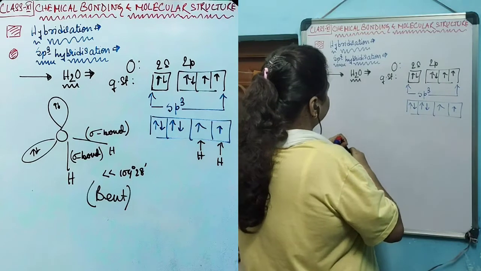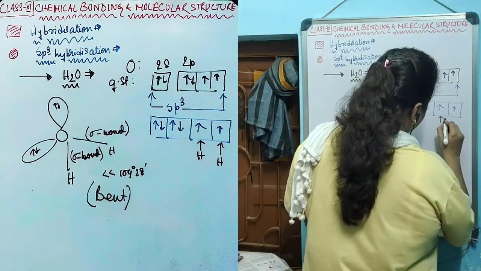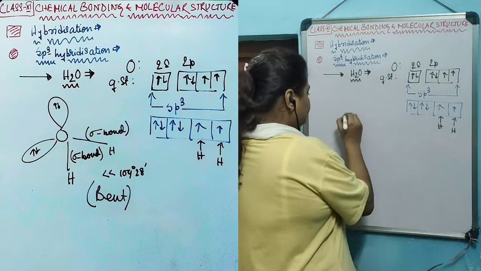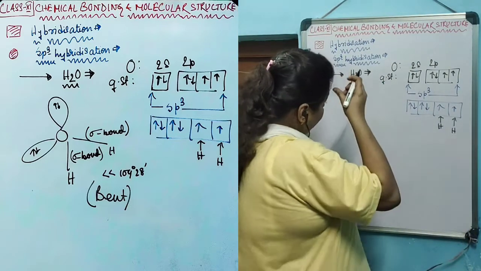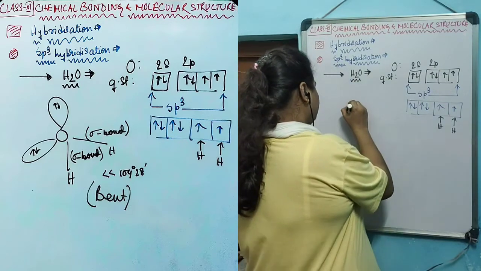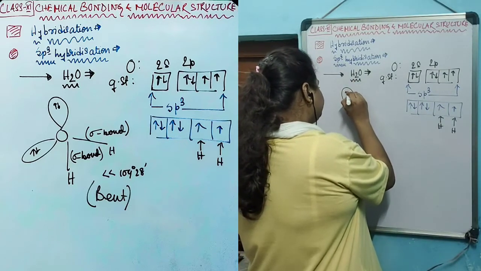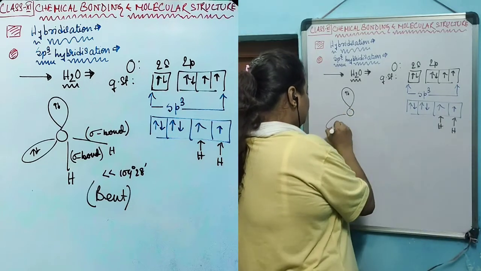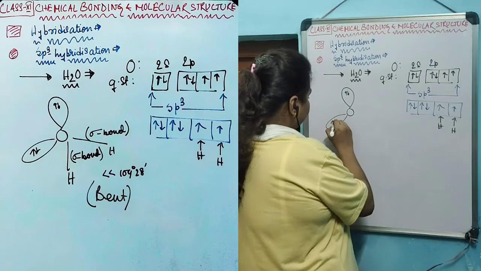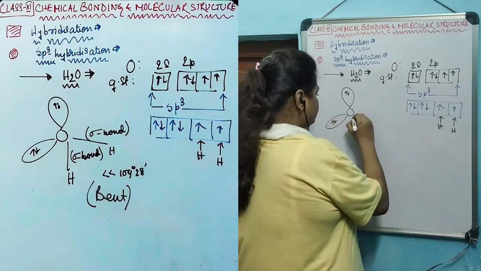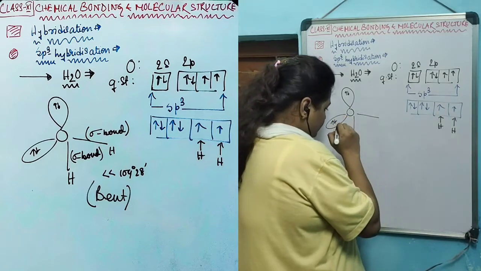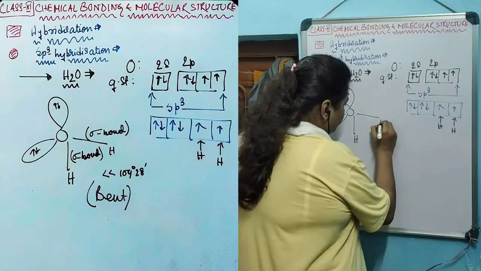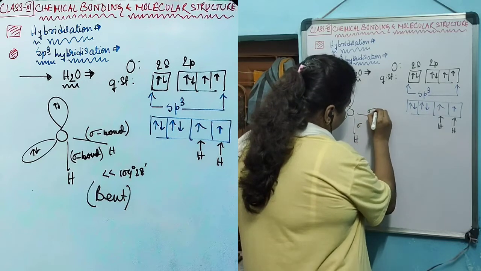Now the sharing of electrons from hydrogen will occur, producing 2 sigma bonds. The sp3 hybridized orbitals will contain the paired electrons, and 2 will be used up for the formation of these 2 sigma bonds with hydrogen.